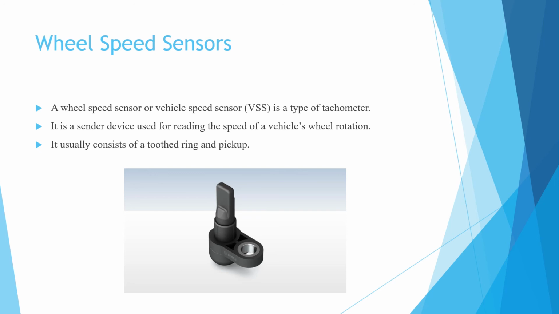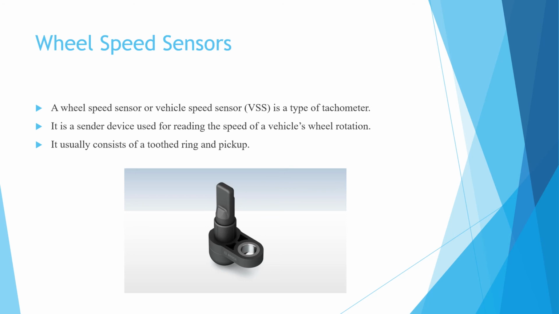A wheel speed sensor or vehicle speed sensor, the VSS, is a type of tachometer. This type of tachometer is a sender device which is used for reading the speed of a vehicle's wheel rotation.